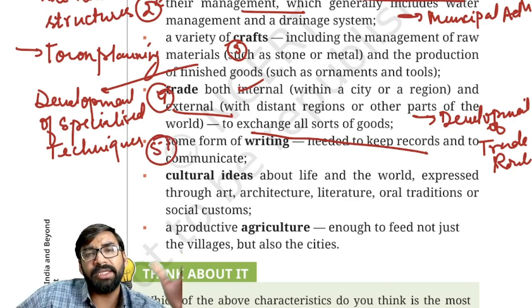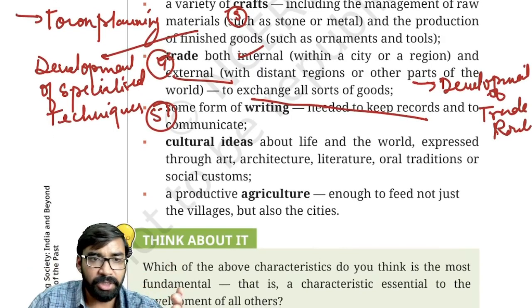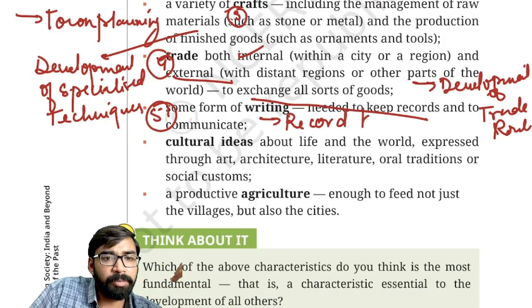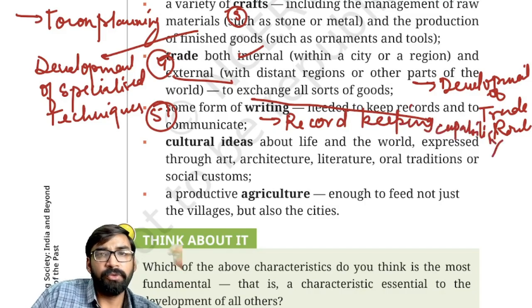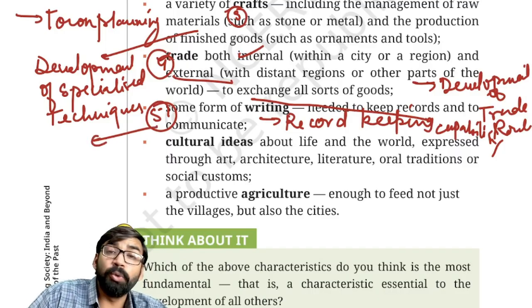Writing system, why is the writing system important for civilization? To keep the records of everything, right? It is related to record keeping capability. Fine. Okay, now it is also something to preserve the tradition as well as ancient knowledge.